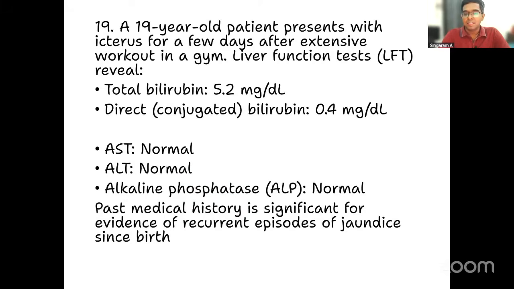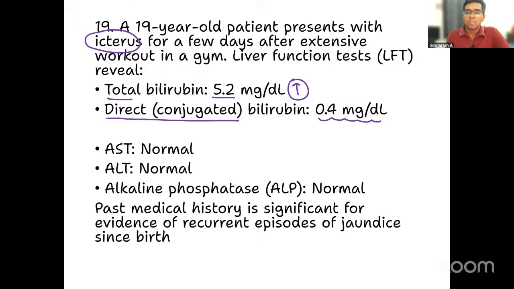The 19th question starts with a 19-year-old patient who presents with icterus for a few days after an extensive workout in the gym. Icterus means he is having jaundice following a workout. Liver function tests reveal a total bilirubin of 5.2. Can you comment whether this is normal? No. Total bilirubin is increased. And they have given direct or conjugated bilirubin as 0.4 milligram per deciliter.